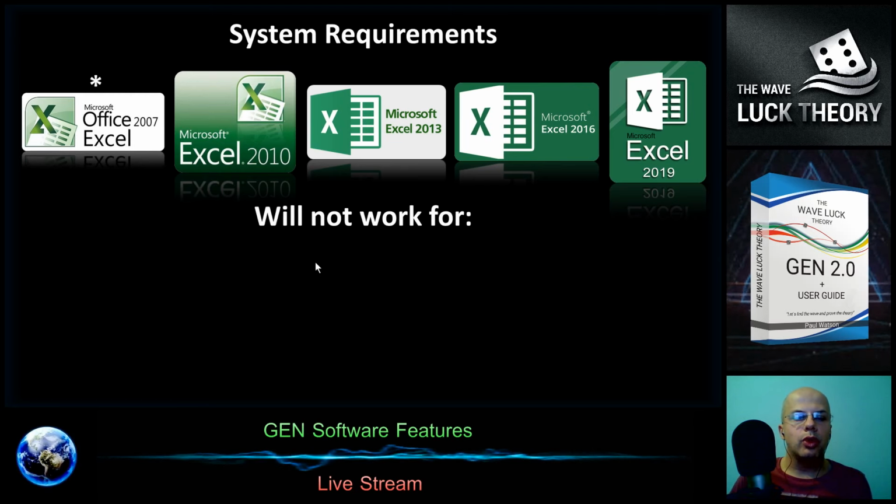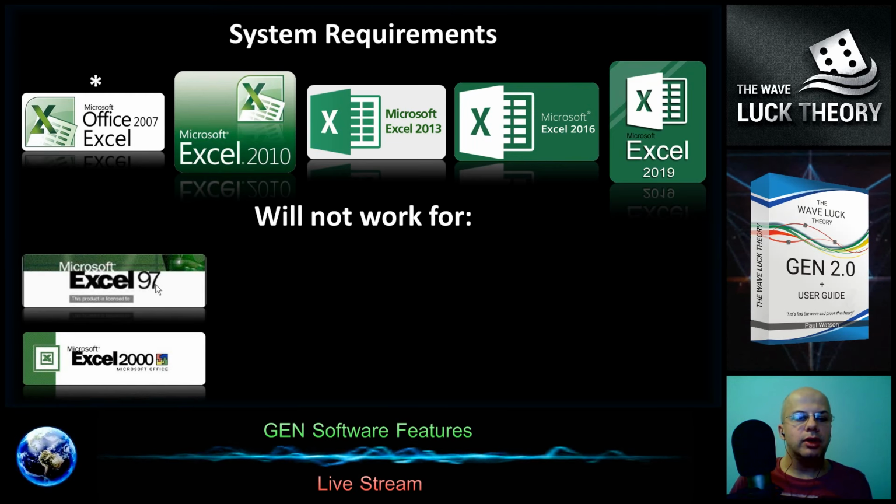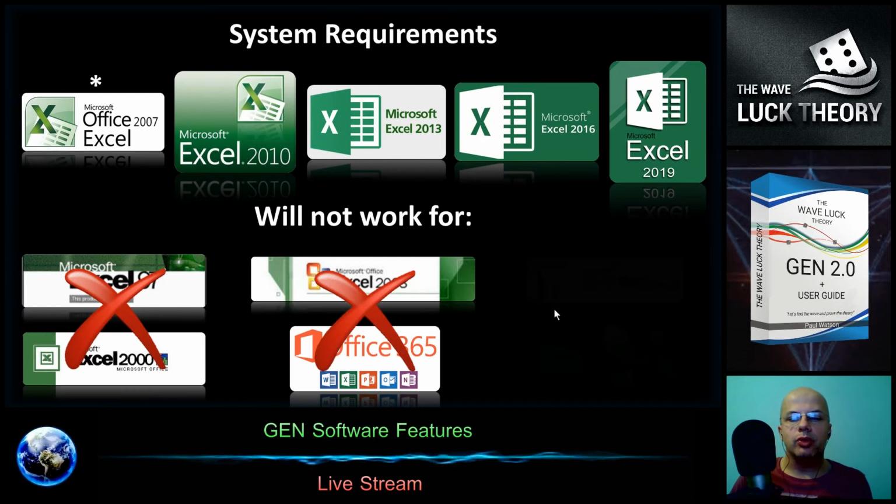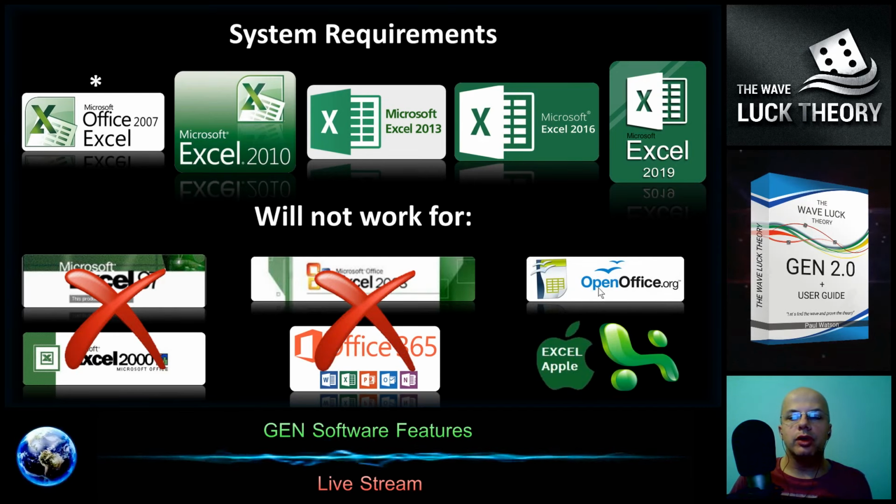It will not work on Excel 97, 2000, 2003, and the Excel in Office 365, which is not supporting macros well, so it will not work as well. It will not work on the Excel from OpenOffice, even if it's for free, and it will not work on Excel for the Apple, which is very similar to Microsoft Excel, but it doesn't really work.